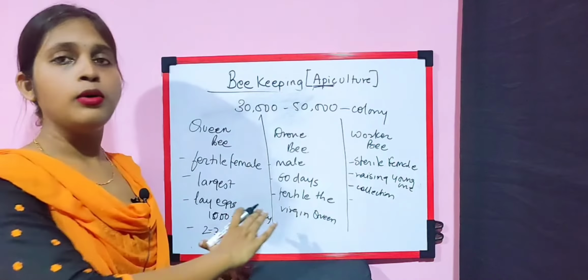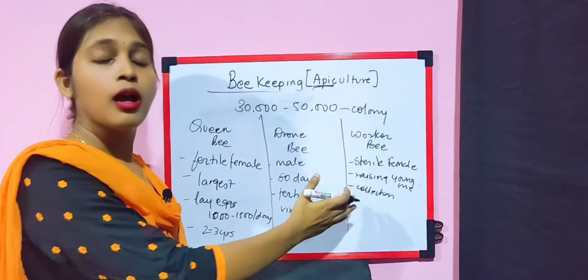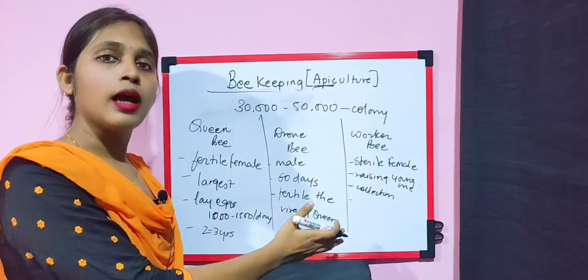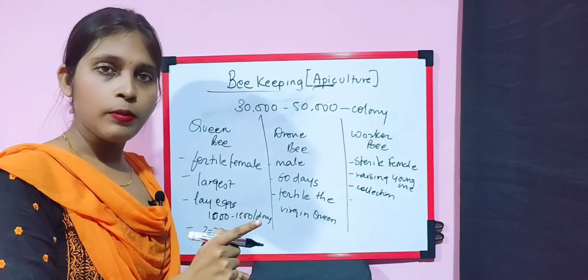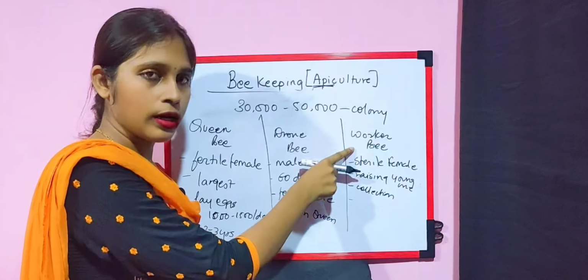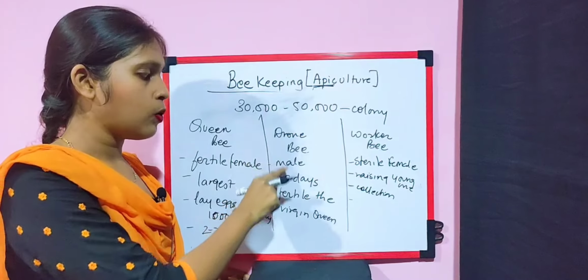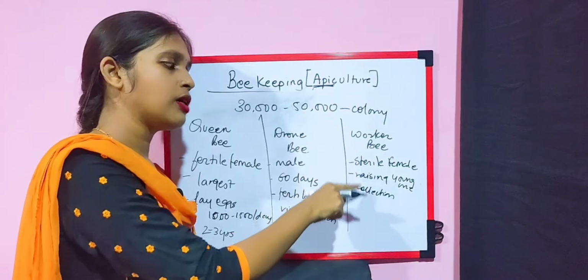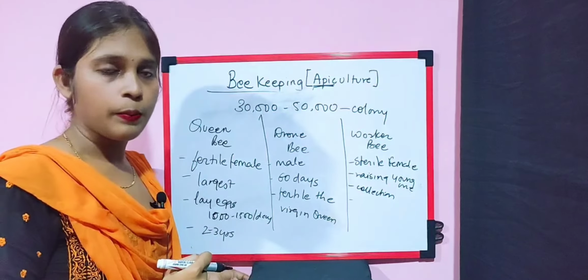So that's all about it. Because of the three different varieties we have in honeybees, we call it polymorphism, and the division of labor is done by the worker bee. The queen bee is allotted a different work, the drone bee is allotted a different work, and the worker bee is allotted a different work. That indicates the division of labor.